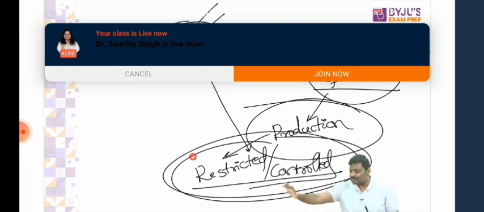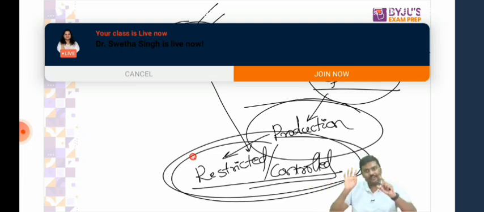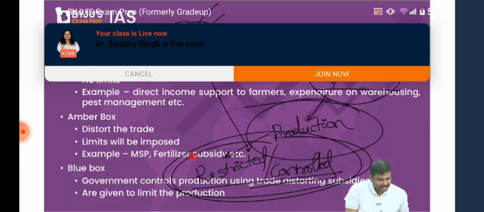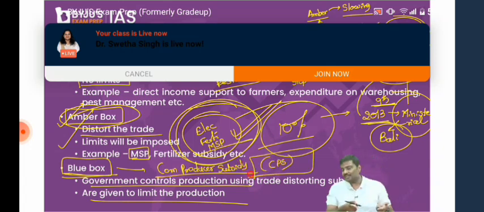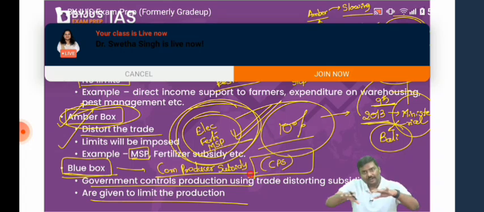Now you can search hundreds of books. There is no example given for blue box subsidies. I will give an example. In case of India, you generally don't find the blue box subsidies, but in China, there was one type of subsidy that was introduced in 2015 and 16, and the name of the subsidy, which is a blue box subsidy, is the corn producer subsidy, CPS. So China has already used a blue box subsidy. European Union has used a blue box subsidy. You will not find blue box subsidies in India.